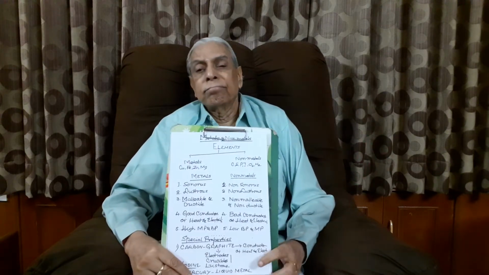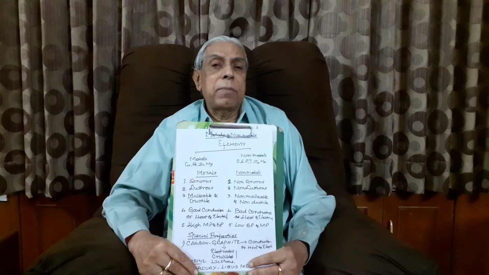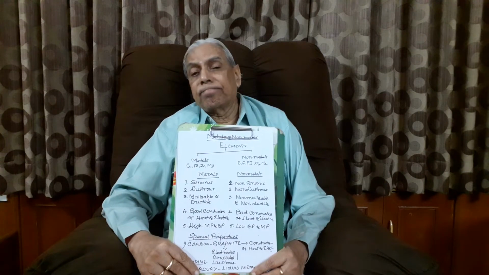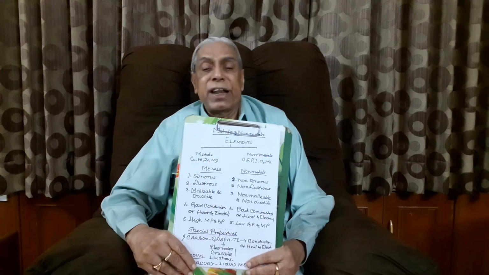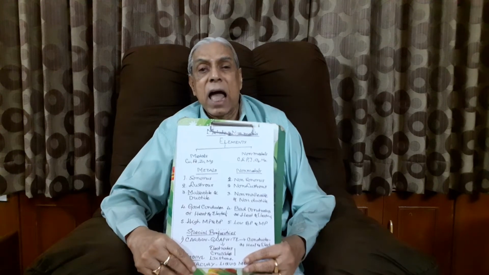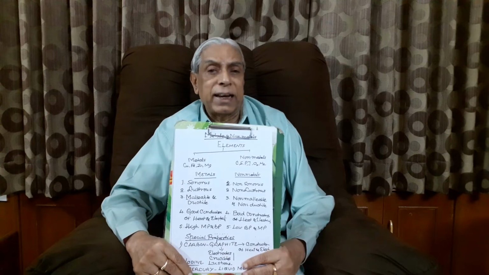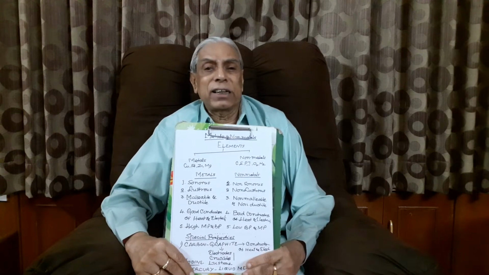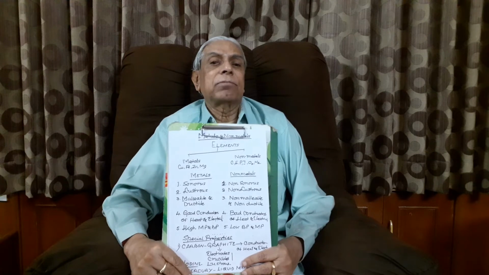The third one, metals are malleable and ductile in nature. That means I am coming to a property of a metal, that is malleability. Next one is ductility.